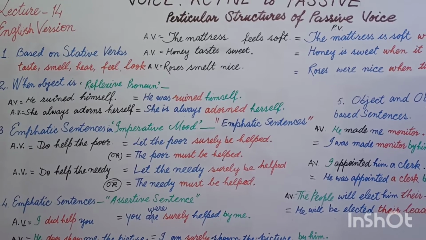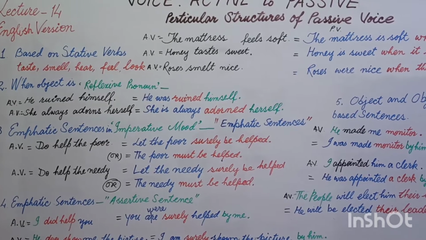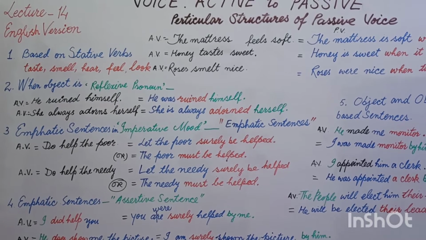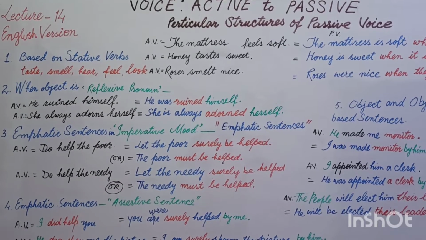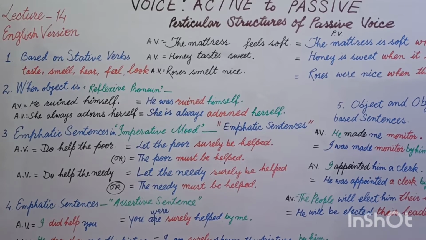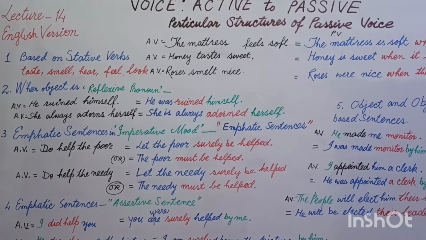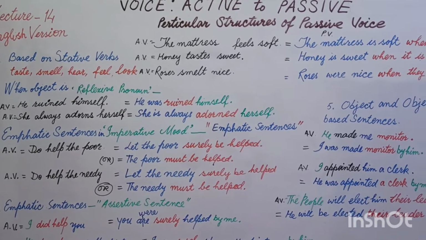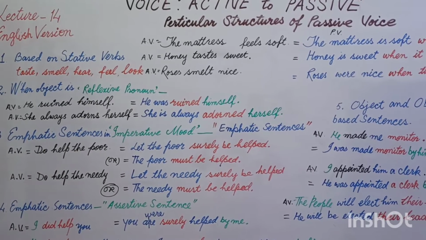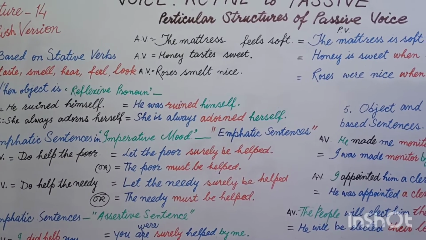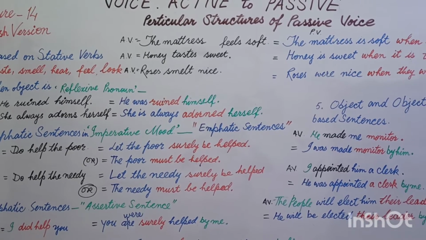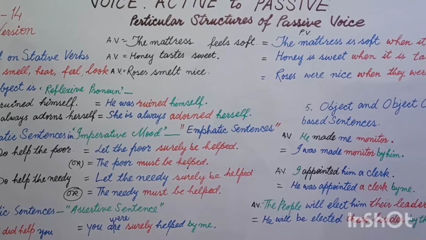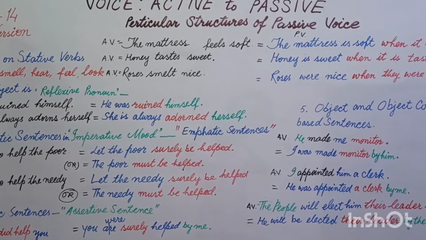The mattress feels soft. Here the main feature of these verbs is that these verbs can't be used in continuous sense, in progressive sense, other than in some particular progressive sense. Now this is not the topic of us today, but basically if we have an active voice sentence based on these verbs, like the mattress feels soft, we'll transform it into passive. The main problem with this structure is that these verbs, these words are used in place of linking verb.